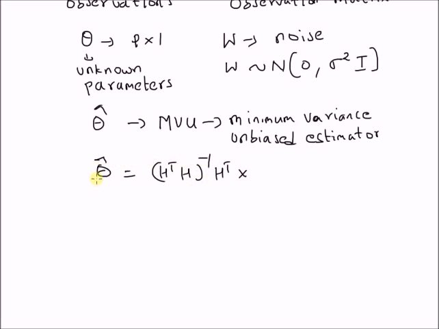That is the minimum variance unbiased estimator of the unknown parameter vector theta, is given by theta hat is equal to this vector, that is H transpose H whole inverse H transpose X, that is the least square solution, basically is the minimum variance unbiased estimator, and the covariance matrix C theta hat is equal to sigma square multiplied by inverse of the product H transpose H. And note that this covariance matrix basically reaches the CRB bound. Now let us look at the proof for this theorem.